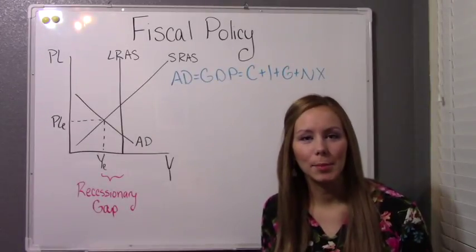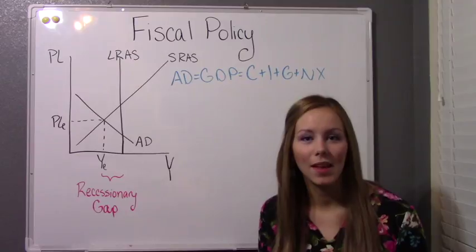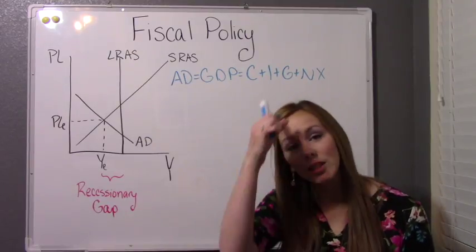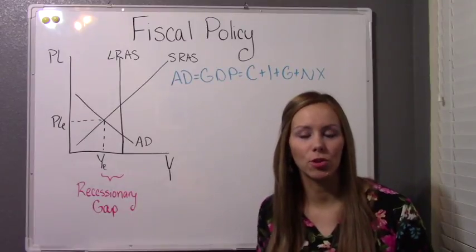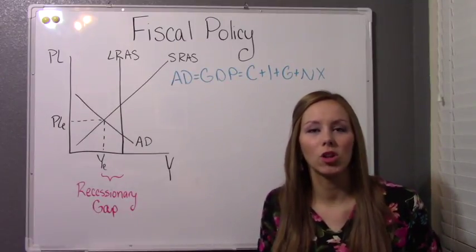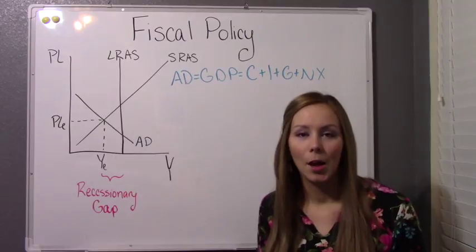So let's talk about one of the types of fiscal policy that the government might use, and that's expansionary policy. Now, expansionary policy is going to be used to fight a recession. It's called expansionary because we're trying to expand the economy. We're trying to get back into an expansion.